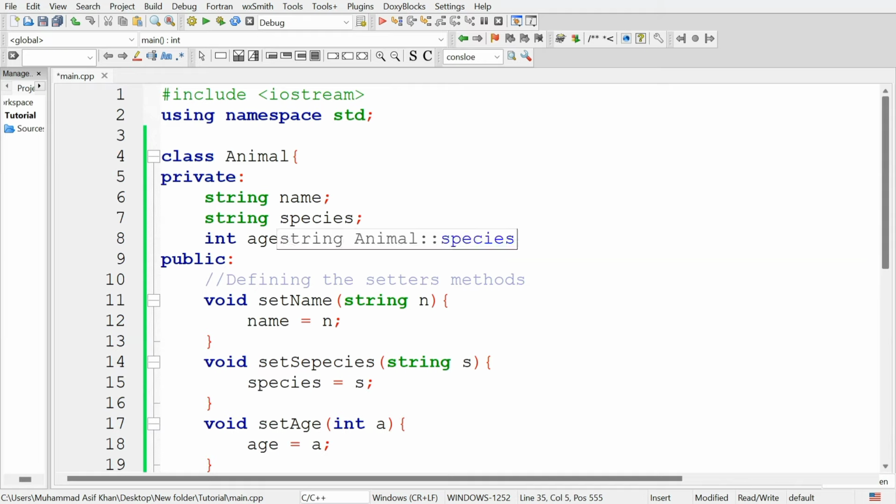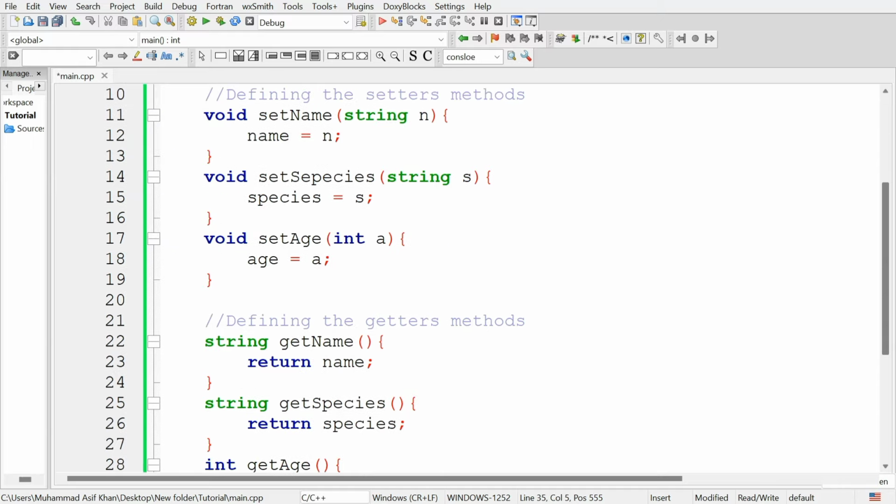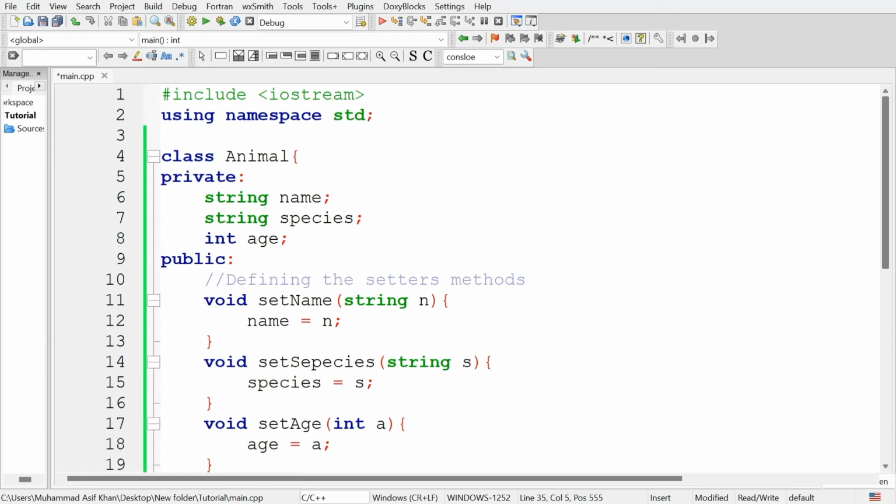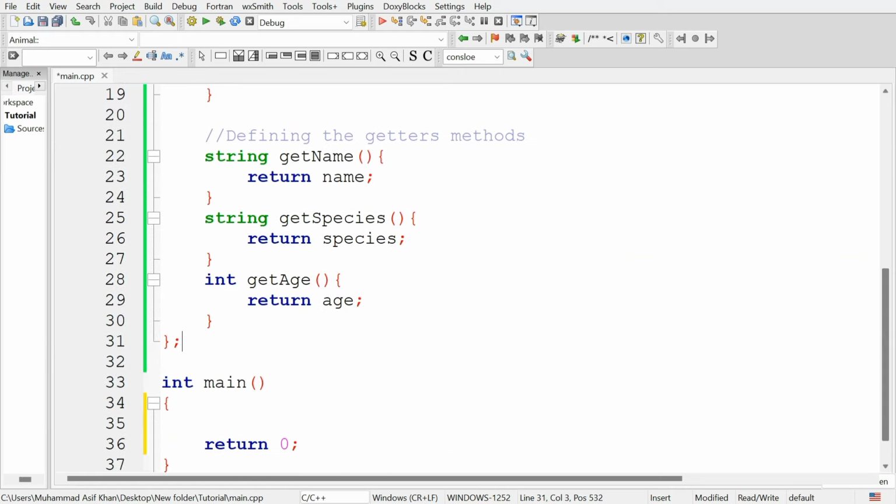Now let's create a derived class for another animal category which inherits from the animal class. So let's create another class named cat that will inherit from this animal class. So after the definition of this animal class, create another class with the name cat.